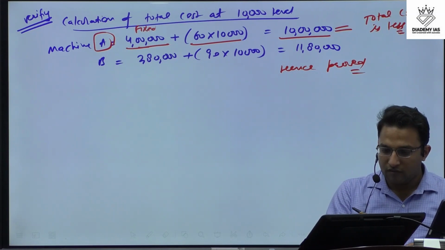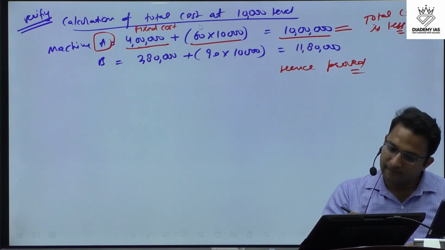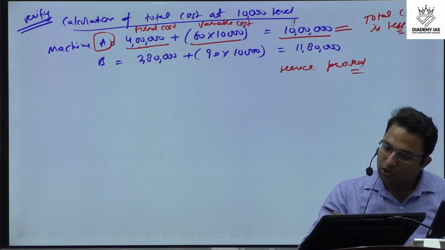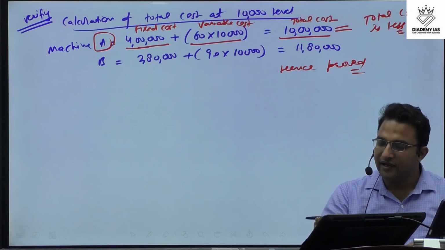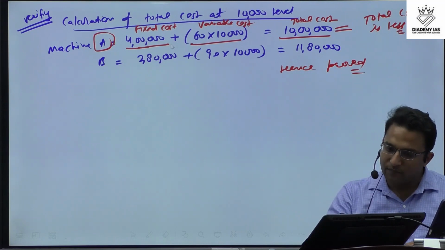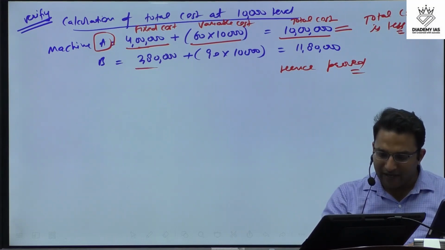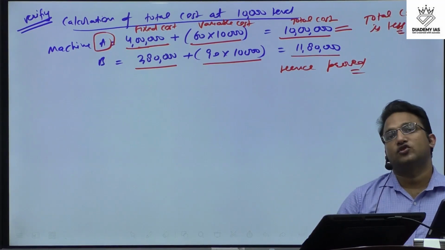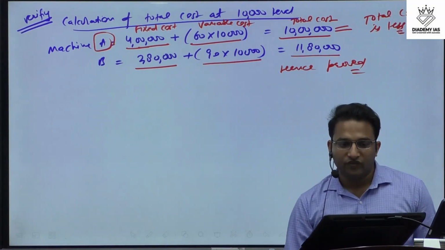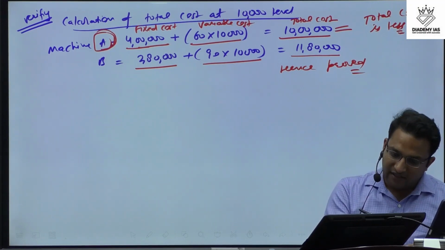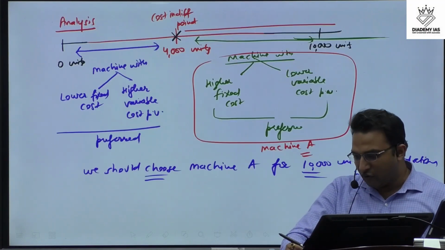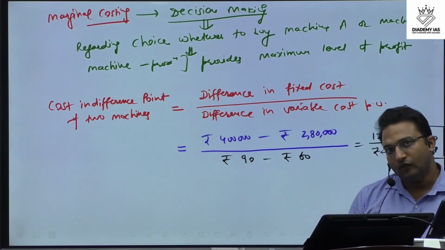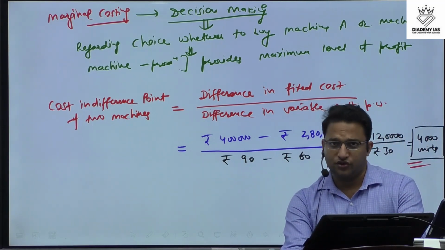So fixed cost, the total variable cost and the total cost. Right? So the fixed cost 4 lakh plus 60 into 10,000. Similarly here 2,80,000 is the fixed cost plus 90 into 10,000. So we get this information. So we can prove that machine A should be used at the 10,000 unit, and the cost indifference point answer we have already given, that is 4,000 units. Okay, so this is how we can solve the question.